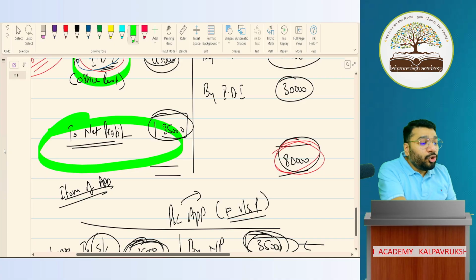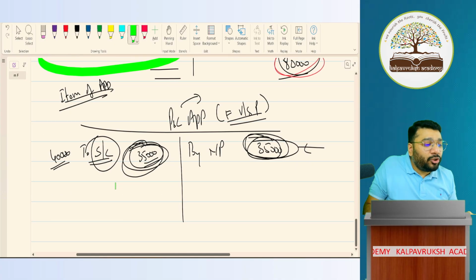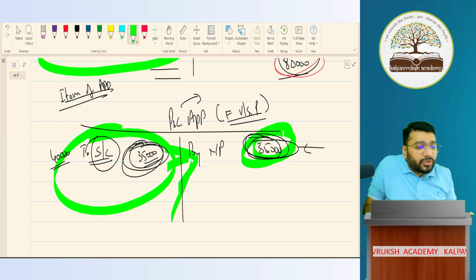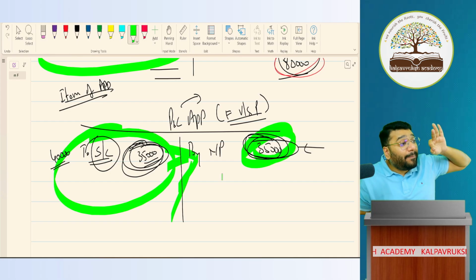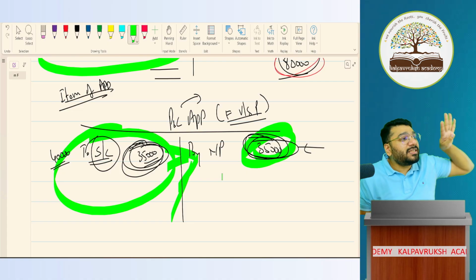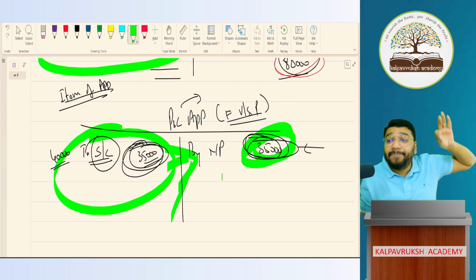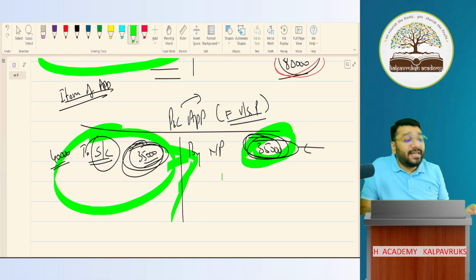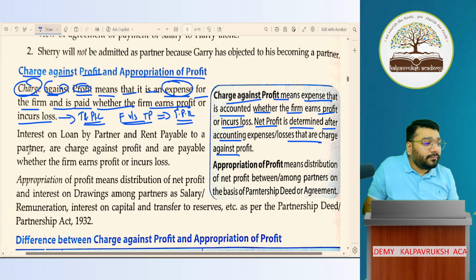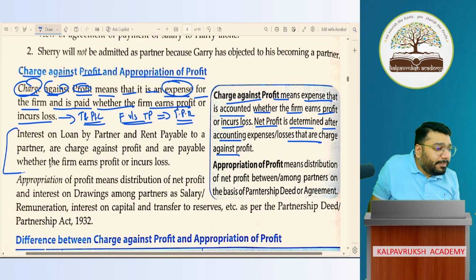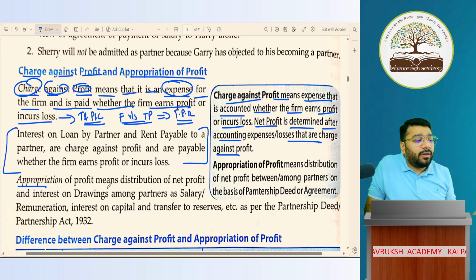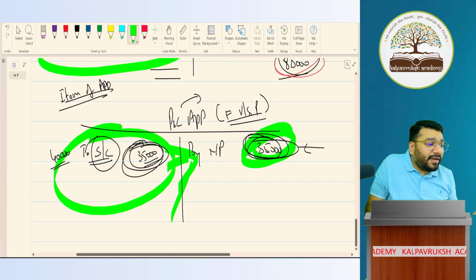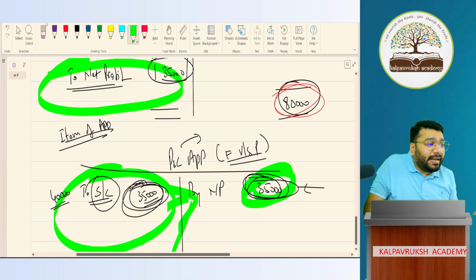From the net profit, you will distribute interest on capital, salary, commission to all the partners. So this profit is distributed in multiple ways. This 35,000 I'll distribute in form of salary, commission, interest on capital and share of profit. Hence, this is called as distribution account, called as P&L appropriation account. Appropriation means distribution. Got it? Not got it? Now, this part you keep it pending, I have not discussed it with you. Appropriation of profit means distribution of net profit. Yes or no? This 35,000 net profit what I got, I transfer to P&L appropriation account.